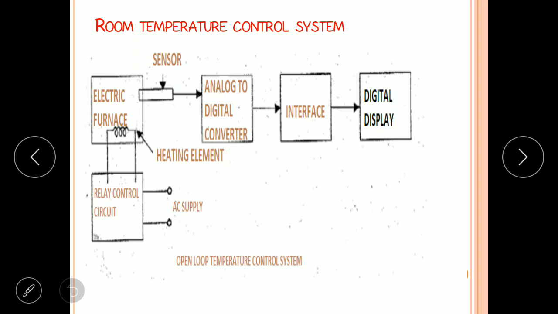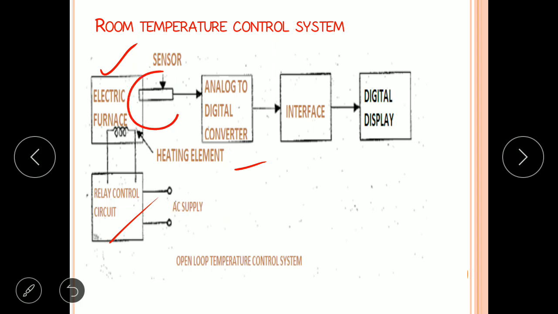See the block diagram. The room temperature control system will be explained for an open loop system as well as a closed loop system. One example for two cases. Here an electric furnace is there. In this we have a heating element. This produces temperature, right? The on and off switching is done by the time setting of the relay.